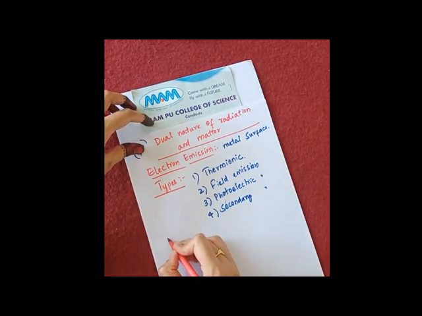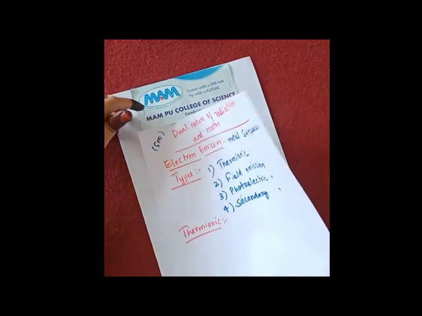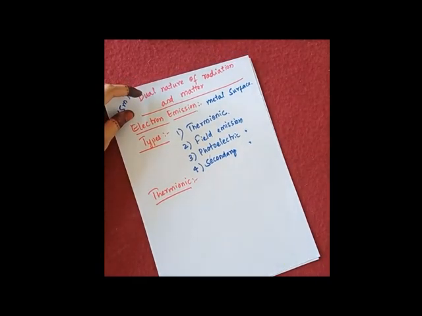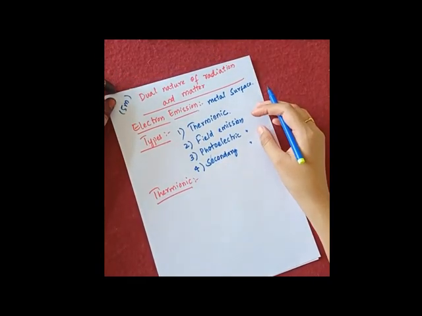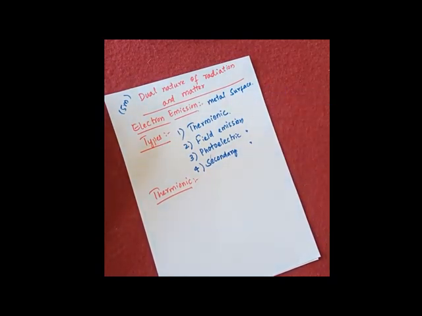First one is thermionic emission or thermoionic emission. In this, I'll define it first, then I'll explain. It is the process of emission of free electrons from a metal surface when heat energy is supplied to that metal surface.